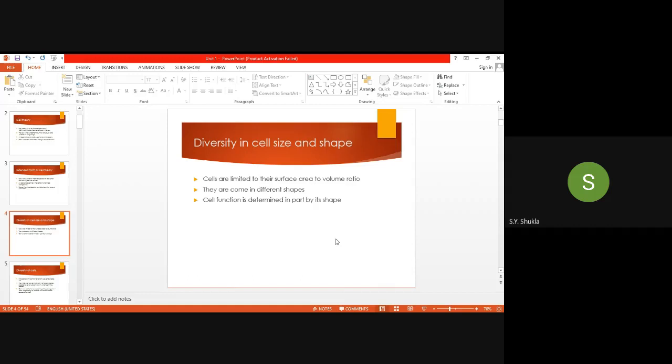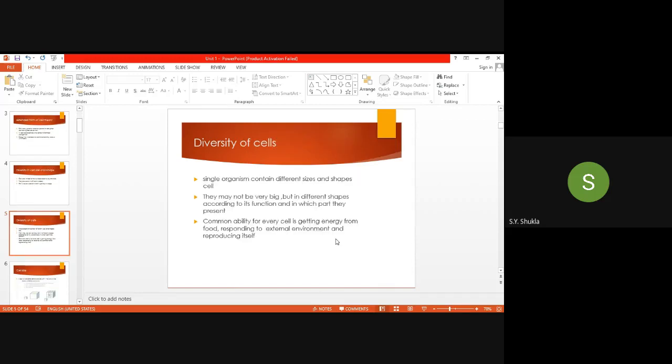Like this, in the kidneys, the size of the nephron is very long, because we have to filter our blood and through that the urine is going to form. In the urine, not all the matter goes, only the toxic material goes through the urine, and the maximum of everything else should be absorbed in the nephron. Because of that, the nephron should be large, elongated. Like this, the shape decides the cell function of any organism.